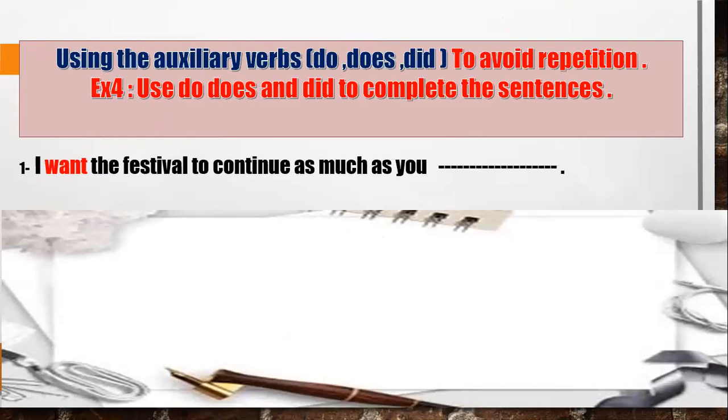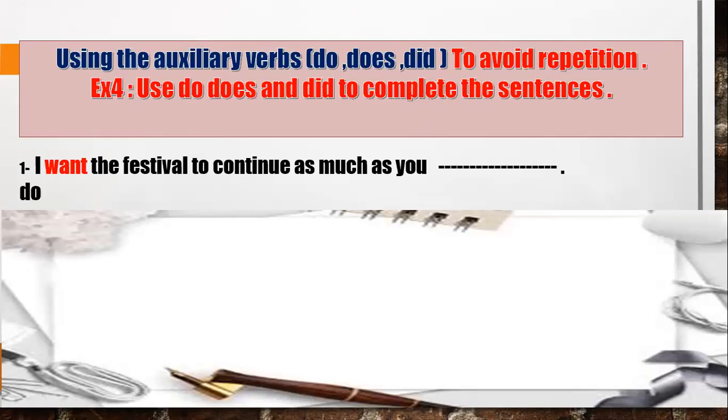I want here to use the appropriate verb to do. Why do we use verb to do here? In order to avoid repetition. So, I want the festival to continue as much as you. Here we have a simple present tense, which is I want, so you are going to use do or does. Here we have do, it is a plural subject. So I want the festival to continue as much as you.